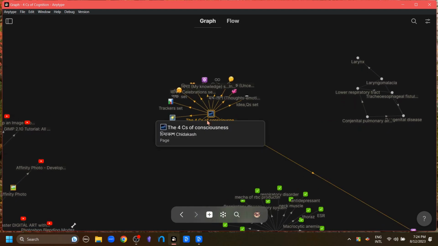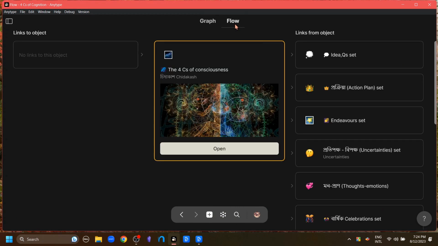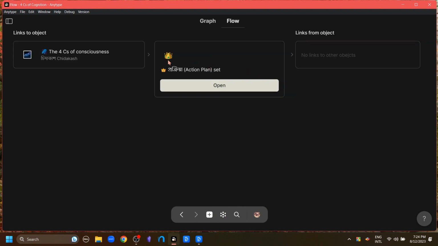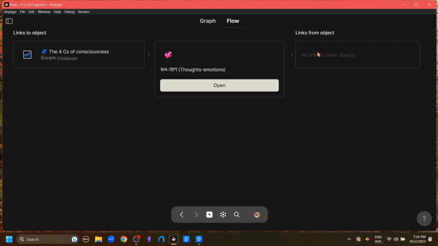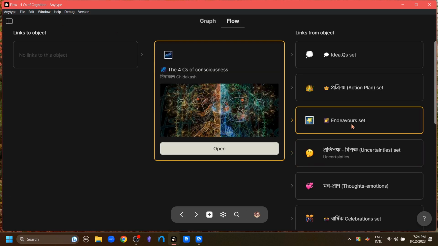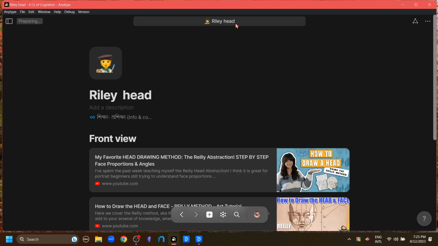here. Now, while you're on the graph, I want to talk about this flow option. This is a type of flow chart like representation of our connections, which shows us which object the current object is connected to. In order to see a better representation of this system, I would like to demonstrate a time when I was learning to draw the human head. One of the methods of drawing the human head is the Riley method. And here's my page on learning the Riley method.